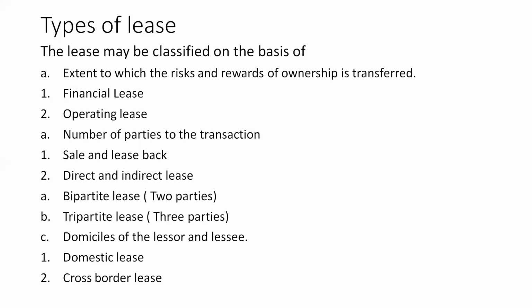Next one is direct and indirect lease. Direct lease, in the sense, directly you are taking the asset from the lessor. Indirect, in the sense, the lessor is also not the real owner. Sometimes, in an indirect lease, the lessee may use that asset to lease it to somebody else. So it is an indirect lease. The real owner is different, but the lessee himself acts like the owner and gives that particular product to another person for usage. That is an example of indirect lease.